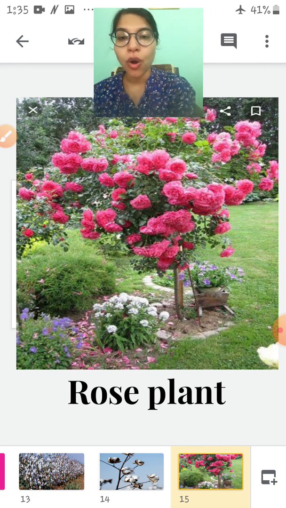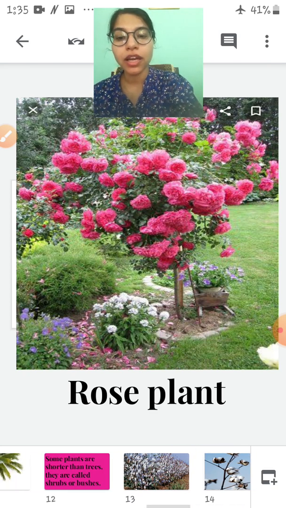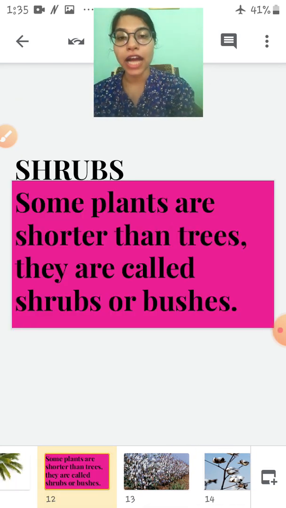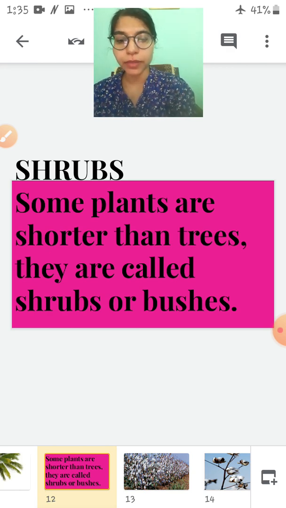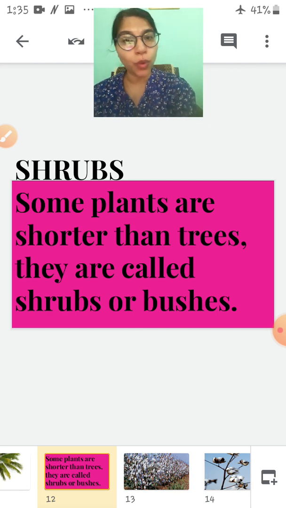Okay, children. What are shrubs? Some plants are shorter than trees. They are called shrubs. The plants that are shorter than trees are called shrubs. Okay, I hope you have understood what are trees and what are shrubs. Revise this chapter again. Okay children, whatever I have taught you,